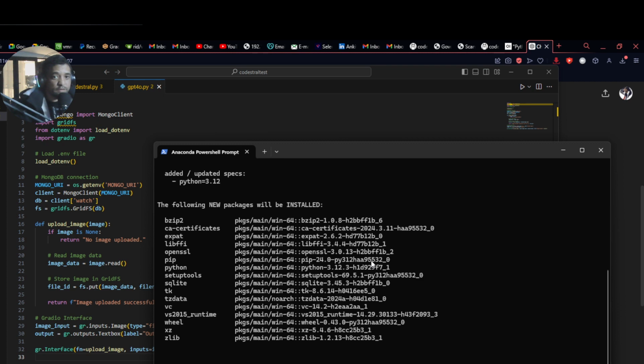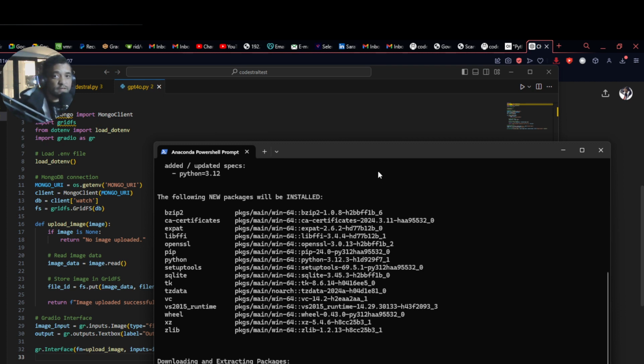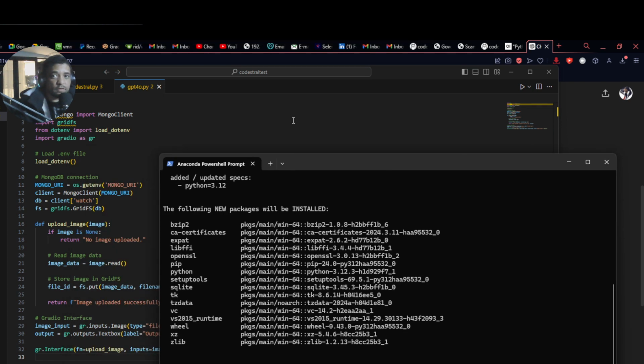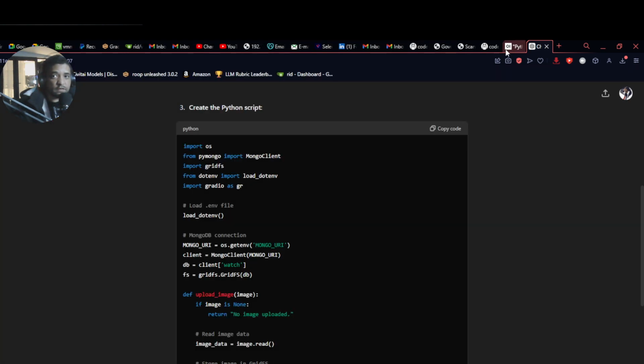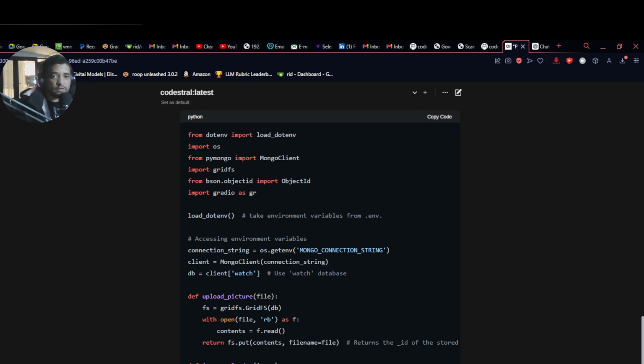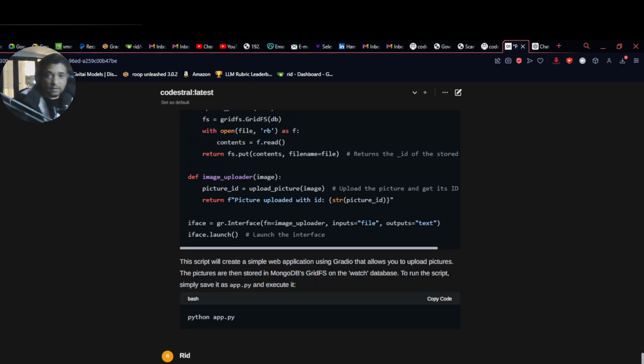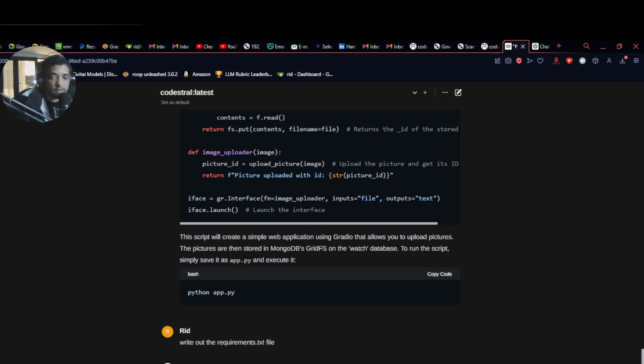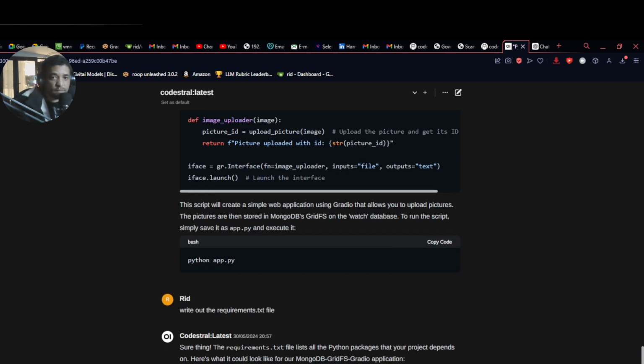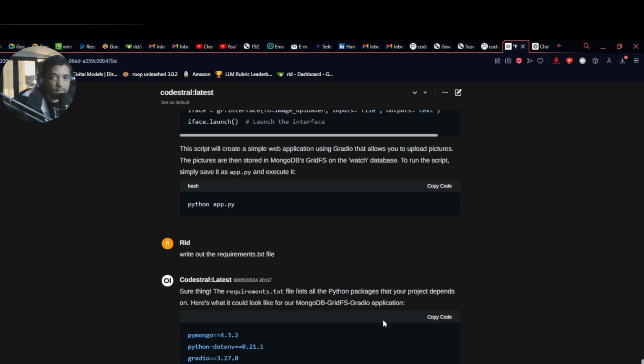Either way, let's see how this real world test goes. We are going to run each one of them and see if it actually spins up what it needs to. Just for fun, I want this to write the requirements.txt file. Sure thing. Alright, so let's see.